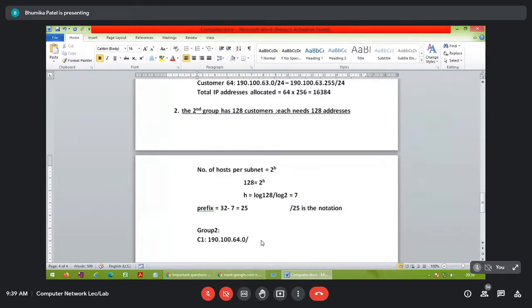Not 24, it will be 25. So say last IP address for the customer 1. કેટલા જોઈએ છે 127. Okay, 127/25. Total we want 128 IP addresses for each customer. So obviously it will be 0 to 127.